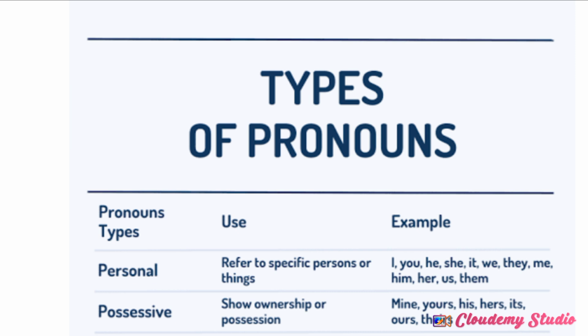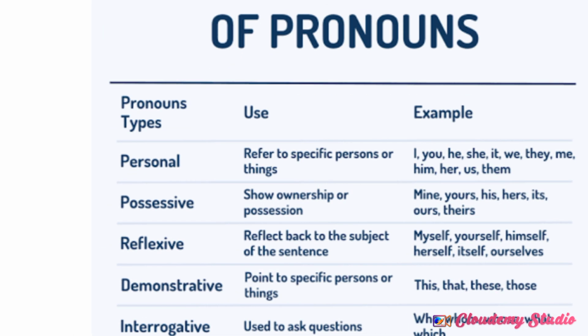First person is I, which is singular. Second one, plural, that is we. I and we are the first person. Then we have the second person, that is you. You will be the second person. In third person again, we have singular as well as plural.